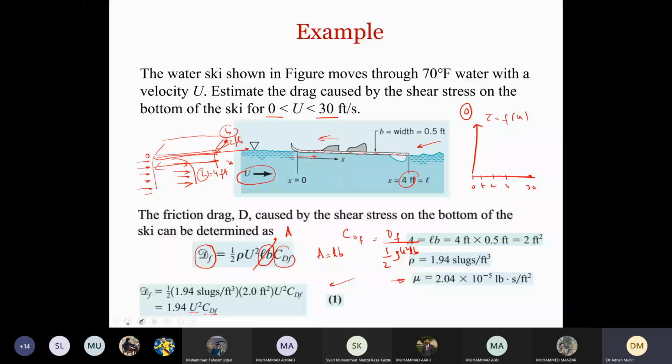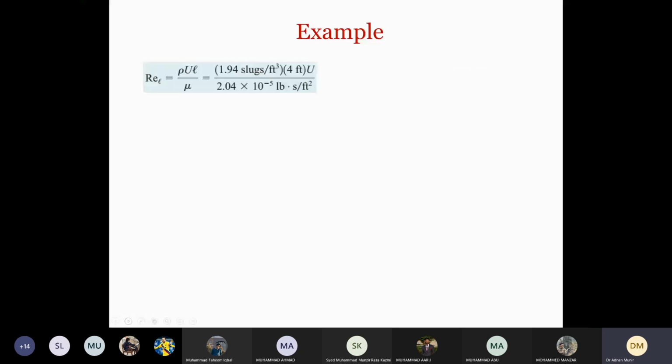Now the next step is to find the Reynolds number. So first we get the Reynolds number in terms of U. Reynolds number is defined as rho U L over mu. We discussed that there are two types of viscosities. This is kinematic viscosity, and it is given as mu, the dynamic viscosity, over rho. Since we are given this value here, we can write the Reynolds number as rho U L over mu, where rho over mu equals 1 over the kinematic viscosity. So we can also write it like this in terms of dynamic viscosity.